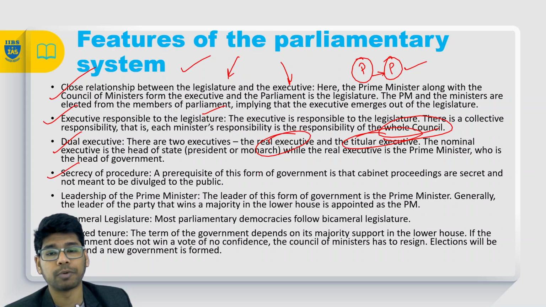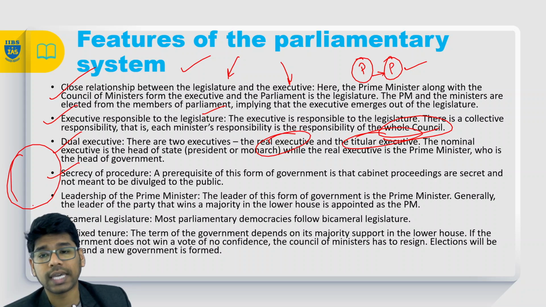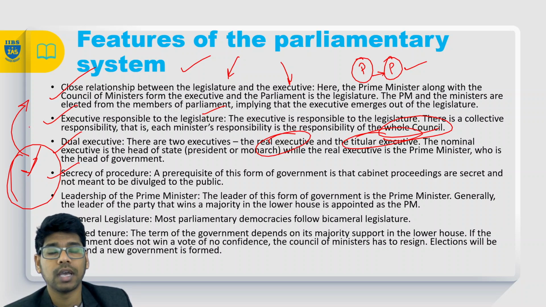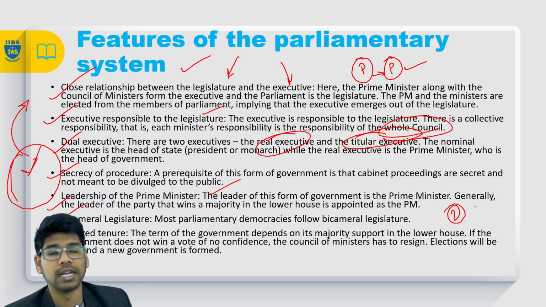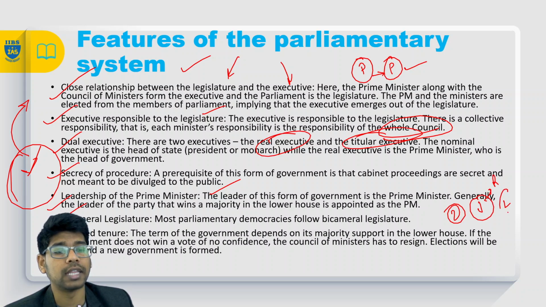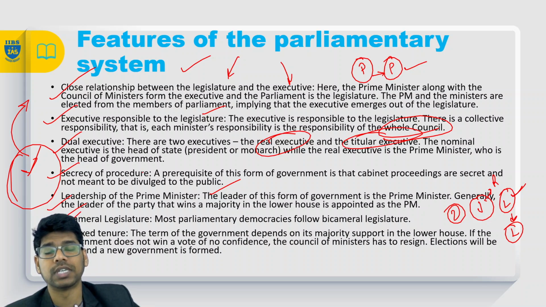And the secrecy of procedures: what is happening in the cabinet meetings cannot be revealed to the general public. And the leadership of the prime minister: the head of the government is the prime minister. And the bicameral legislature: usually we have two houses in the legislature, the upper house and the lower house. The upper house we call Rajya Sabha, and the lower house is Lok Sabha. In the Lok Sabha we have the people's representatives, and there is no fixed tenure.